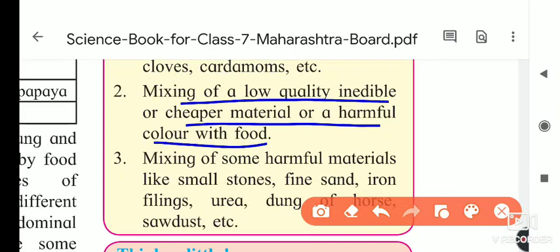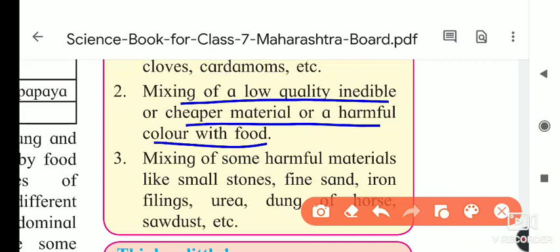Due to this, even if we add a little quantity of chili powder to a vegetable, a strong red color can be seen. That is harmful color and cheaper material, and that is harmful for our health.